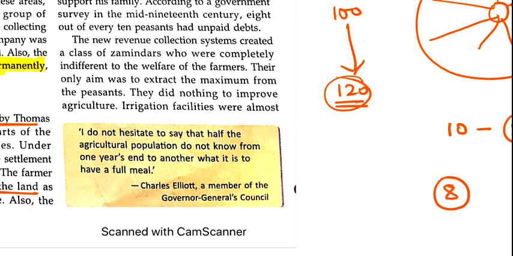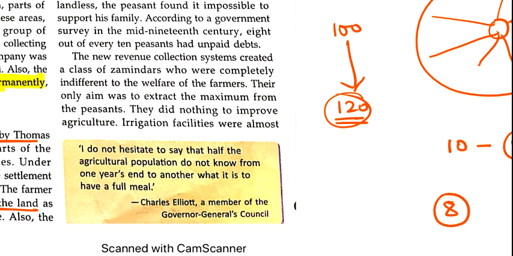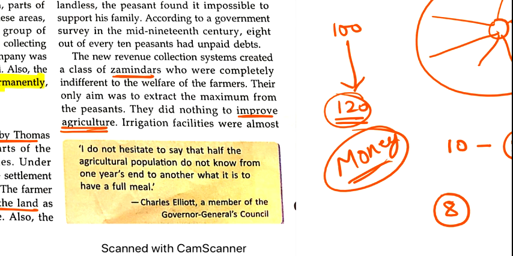They faced lots of difficulties during their work, and there were a few zamindars who didn't even care about the peasants. They only aimed to get the maximum money and revenue from the peasants. They did nothing to improve agriculture. No new facilities or technology were provided to the farmers, no irrigation facility. Their only aim was to get money. In any way, their target was to get a large amount of money from the peasants.